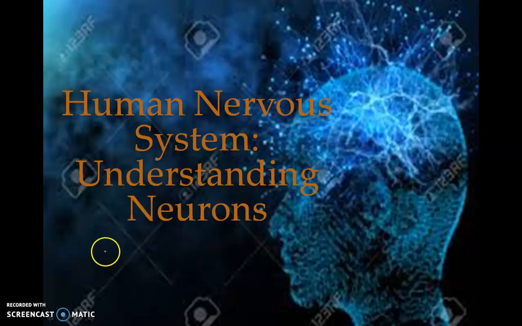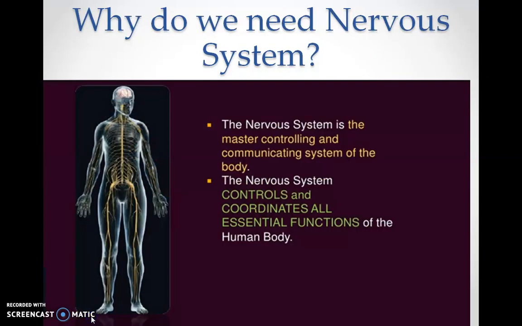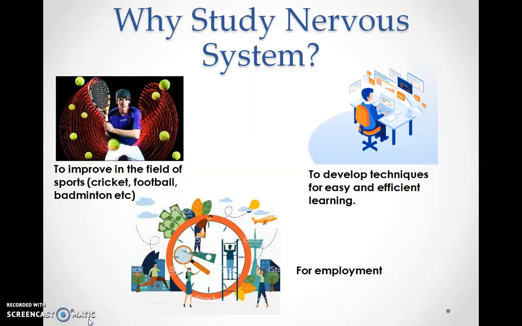So we are going to basically cover the topic of neurons. We are going to understand the basic structure and function of neurons. Before we begin, we need to know why we need the nervous system. The nervous system is the master controlling and communicating system of the body. It also controls and coordinates all the essential functions of the human body. So this gives us a reason to study the human nervous system.